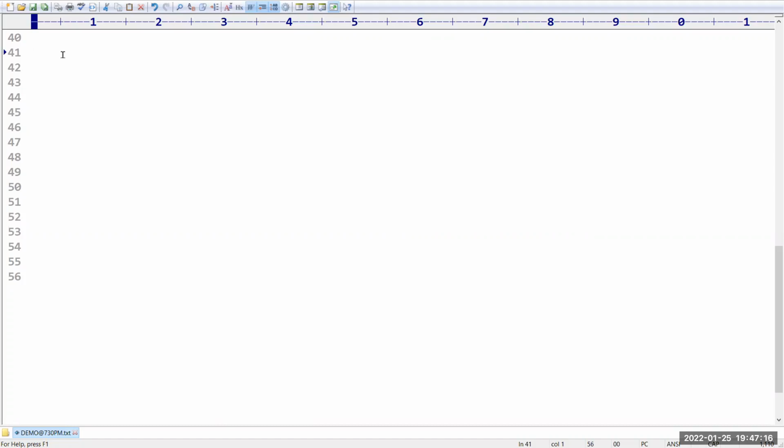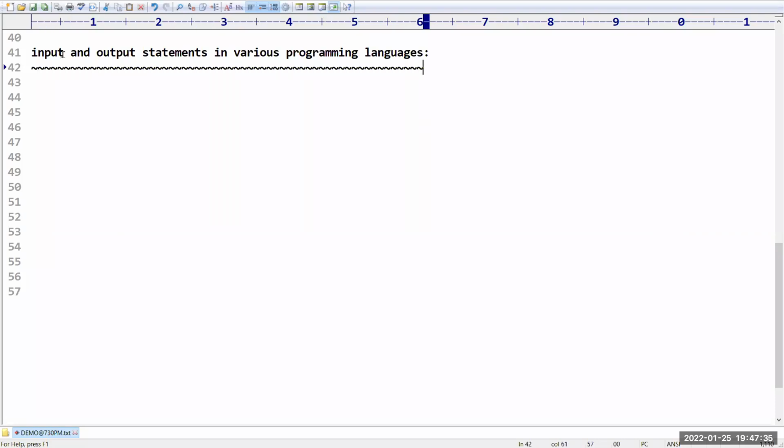In today's session, the first topic I want to explain is input and output statements in various programming languages. The programming languages which are very familiar for us are C language, C++, Java, and Python.